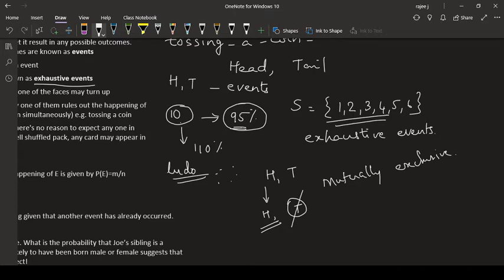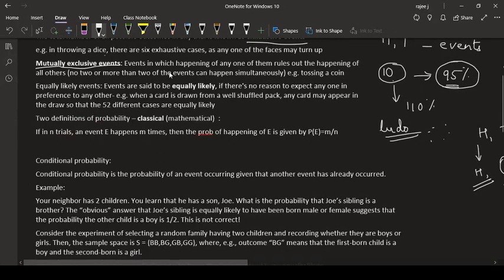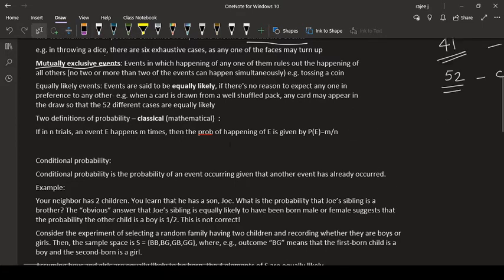Similarly, when you throw a die, if you are getting the number 1, there is no chance of getting any other digit. If you are getting number 6, there is no chance of getting any other: 1, 2, 3, 4, 5. Such events are called mutually exclusive events, that is, events in which the happening of any one of them rules out the happening of all others. That means no two or more events can happen simultaneously. Equally likely events: when a card is drawn from a well shuffled pack, any card may appear, so the 52 cases are equally likely.